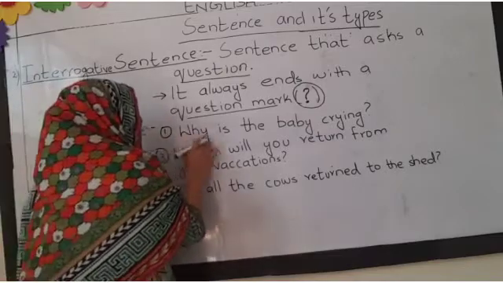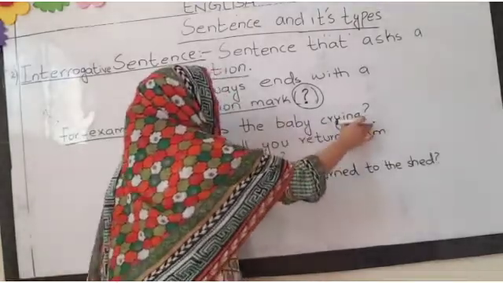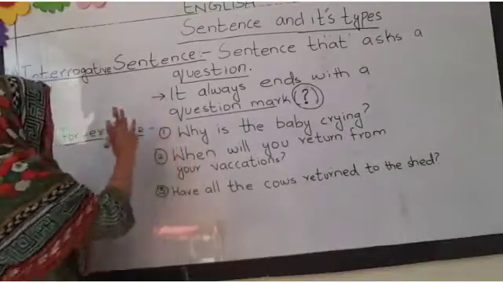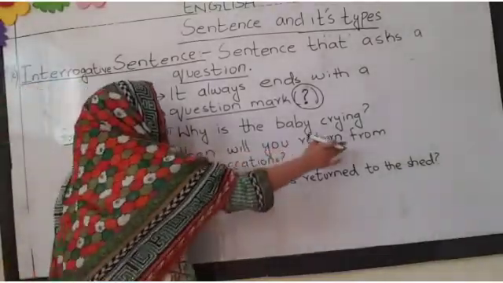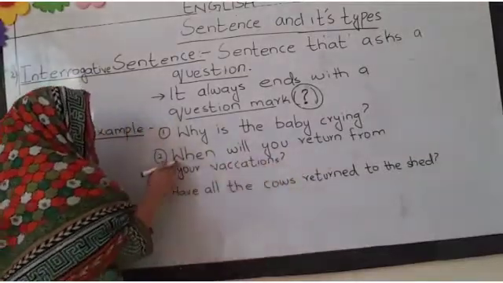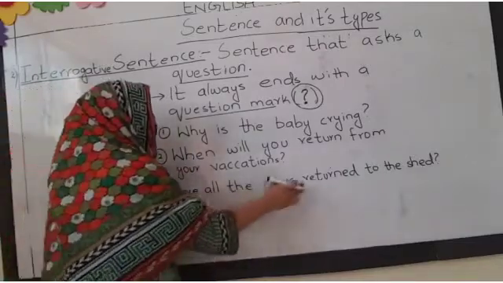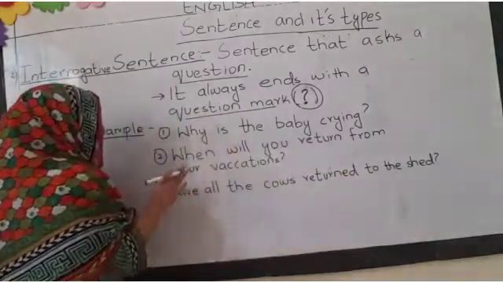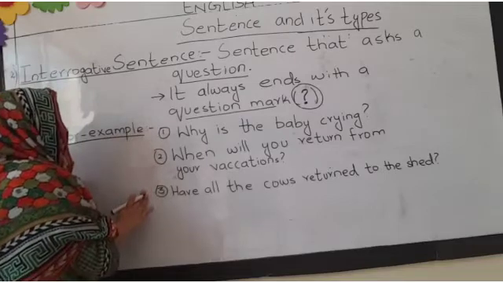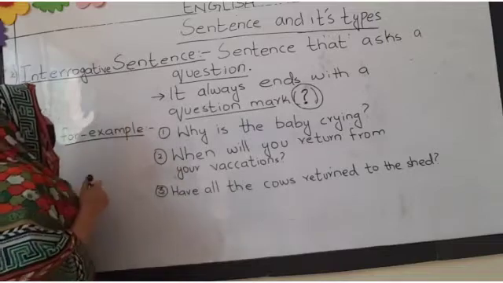For example, why is the baby crying? You can look at this sentence, a question is asked and there is a question mark at the end. So we can say this is an interrogative sentence. The next is: when will you return from your vacations? You can see that a question is asked, so it is indicating that these are interrogative sentences. Have all the cows returned to the shed? You can see that a question is asked again in this sentence.